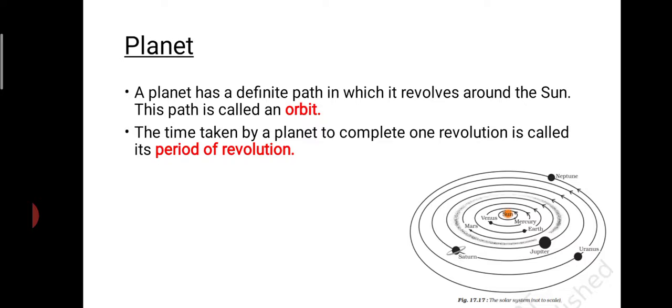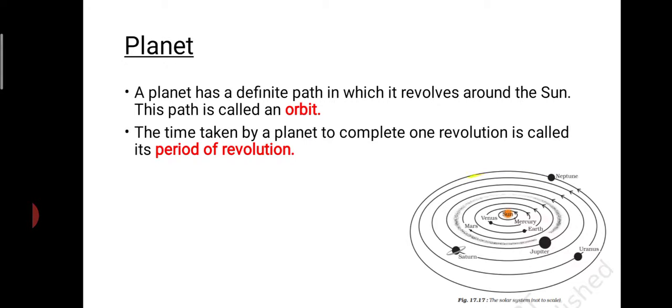Moving on to planets, we will be learning about each of the planets, and there are different planets revolving around the sun. They do so with the help of a particular path only. A planet has a definite path in which it revolves around the sun.